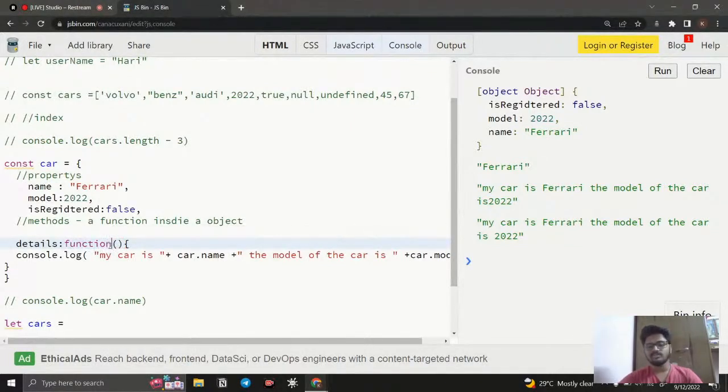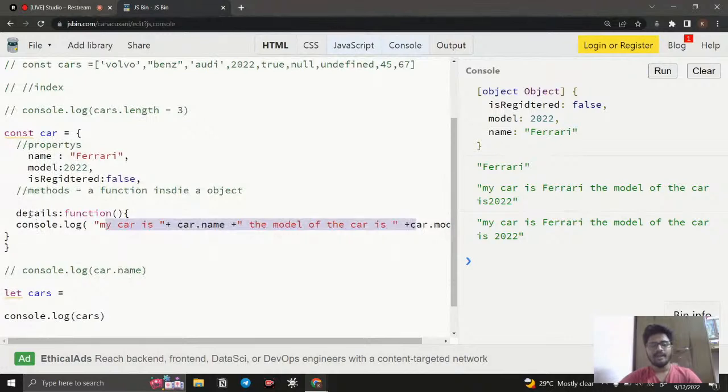If someone calls this function, if someone calls the details, then this function is going to be run. A function is nothing but a particular action to take place. So here, what is the action? Just console.log, display these things, car.name, car.thing, and everything.